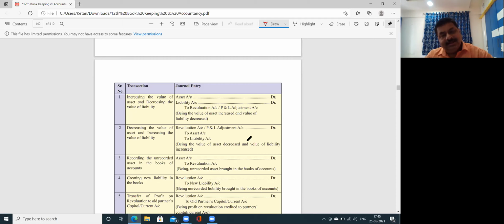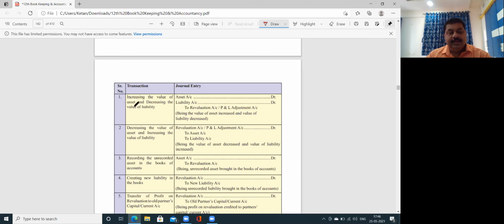New partner is getting profit, but that is in future, not now. अभी कैसे मिलेगा ना? अभी तो business में आया है वो. So whatever profit or loss in the case of revaluation of the assets and liabilities will be transferred only to old partners in the old ratio. Old ratio, मतलब उनका जो पहले से ratio है, वो profit sharing ratio.